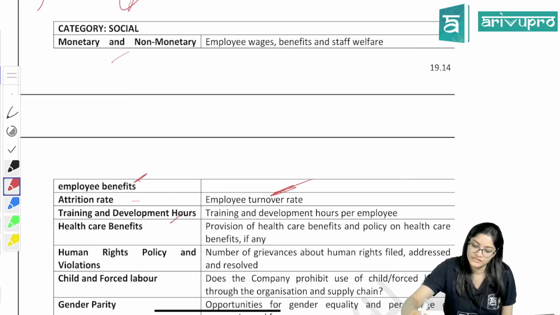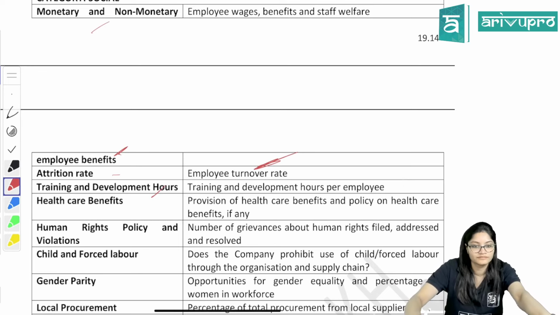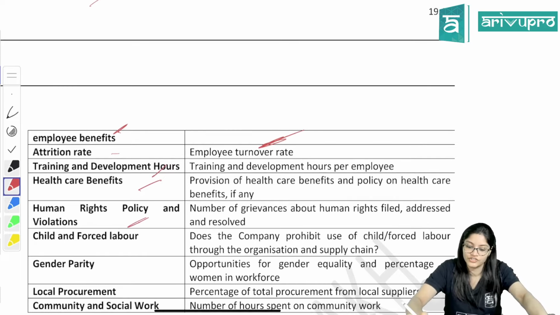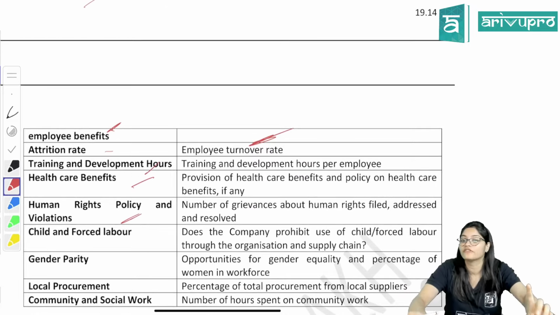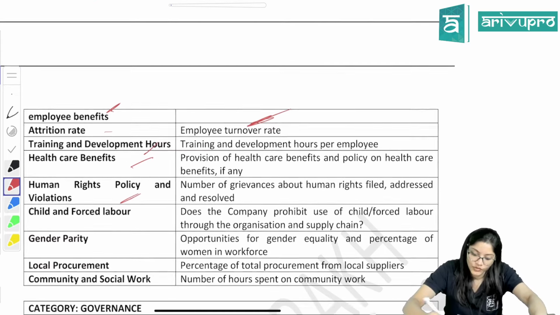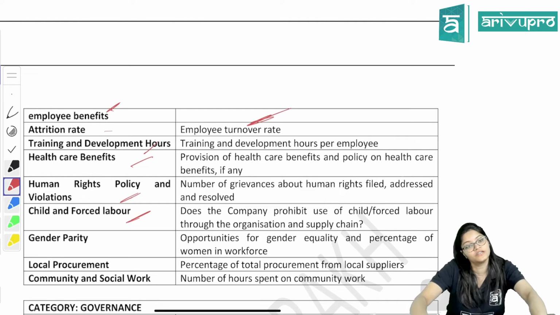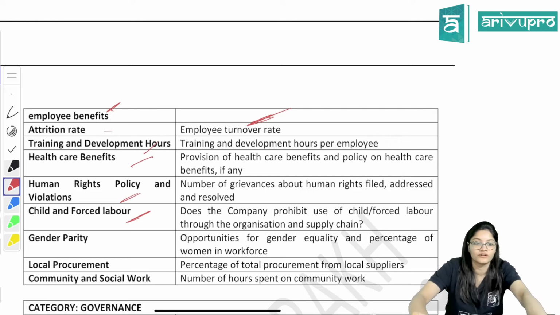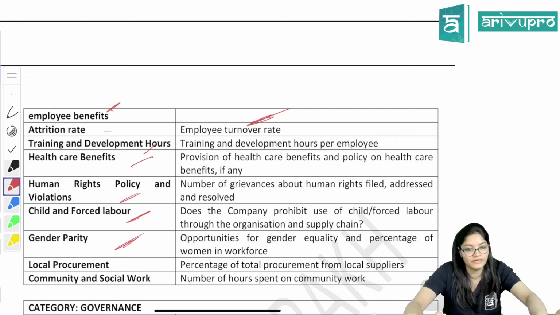Then training and development per employee, whether you are giving the trainings or not, because trainings are also important. What healthcare benefits are given, human rights policies and violations, how many rights you have violated, what problems were addressed, whether they have been resolved or not. Then whether you are using child labor or not, because child labor is prohibited, right? So if you are still involved in that, obviously your rating will not be good. Does the company consider that or not? Gender parity, that means equality, whether you are giving equal opportunities to men and women. So that should be there.